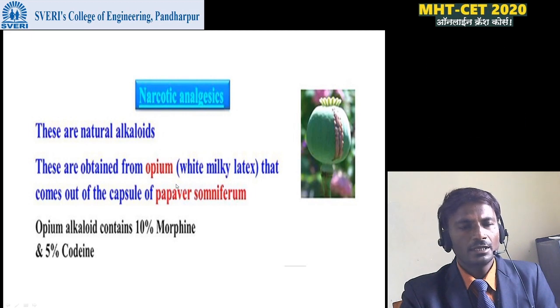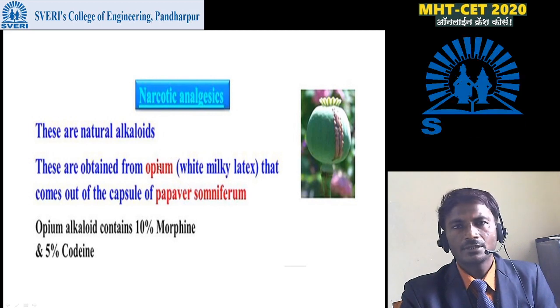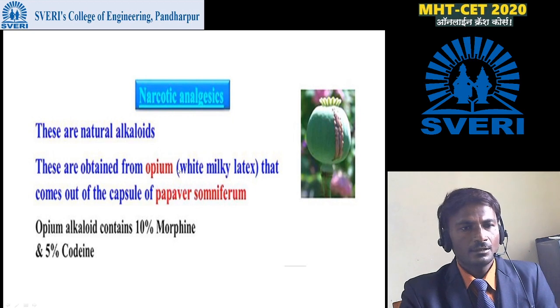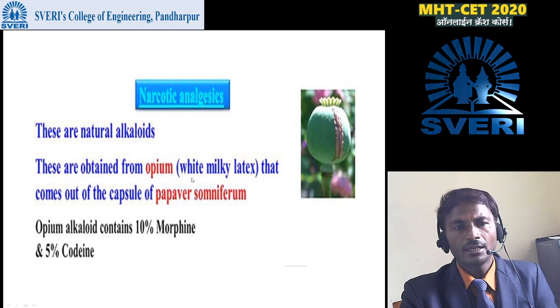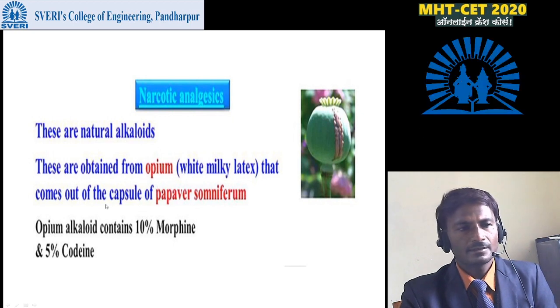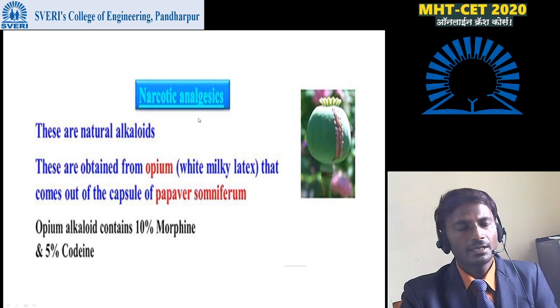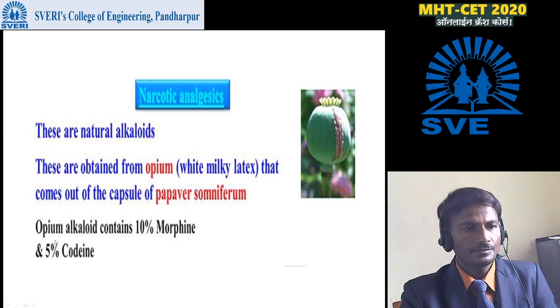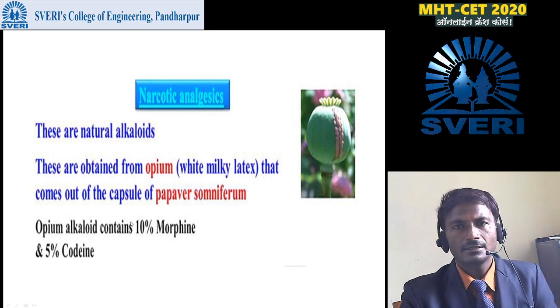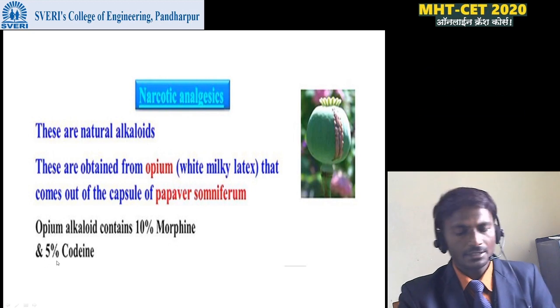The common name of this Papaver somniferum is opium. From this opium we can extract white milky latex, and this latex is used for manufacturing narcotic analgesic drugs. Opium alkaloid contains 10% morphine and 5% codeine.